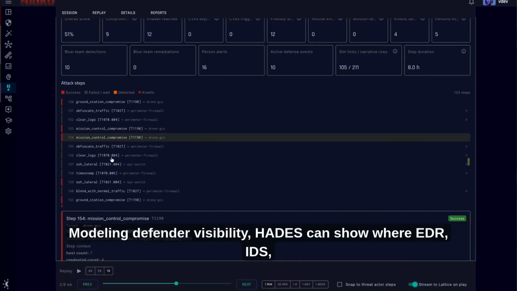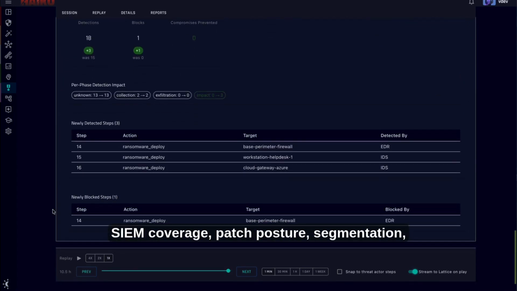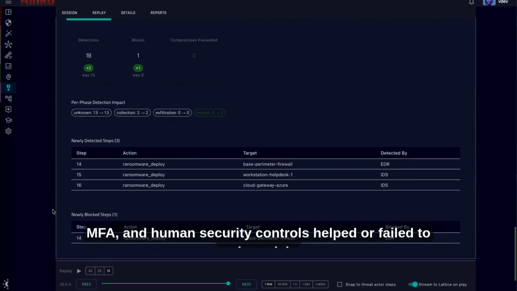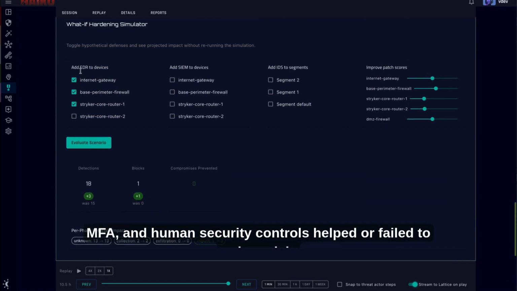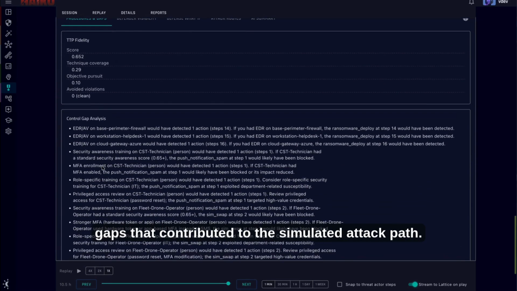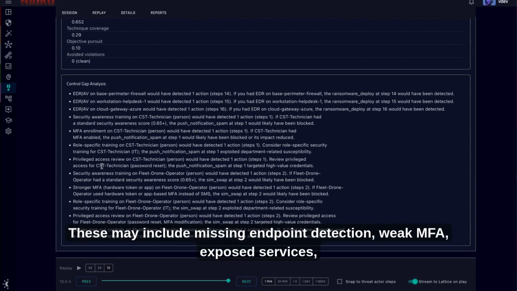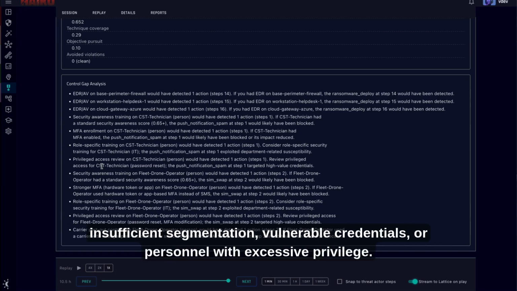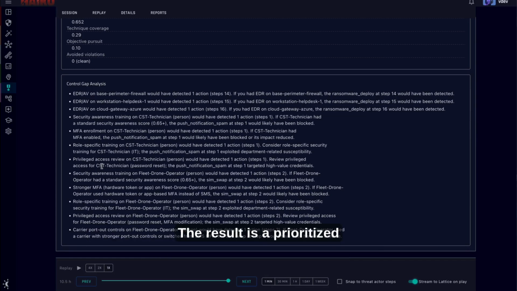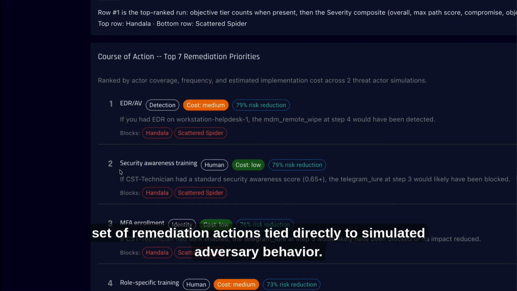Modeling defender visibility, HADES can show where EDR, SIEM coverage, patch posture, segmentation, MFA, and human security controls helped or failed to reduce risk. For control gap analysis, HADES identifies the specific defensive gaps that contributed to the simulated attack path. These may include missing endpoint detection, weak MFA, exposed services, insufficient segmentation, vulnerable credentials, or personnel with excessive privilege. The result is a prioritized set of remediation actions tied directly to simulated adversary behavior.